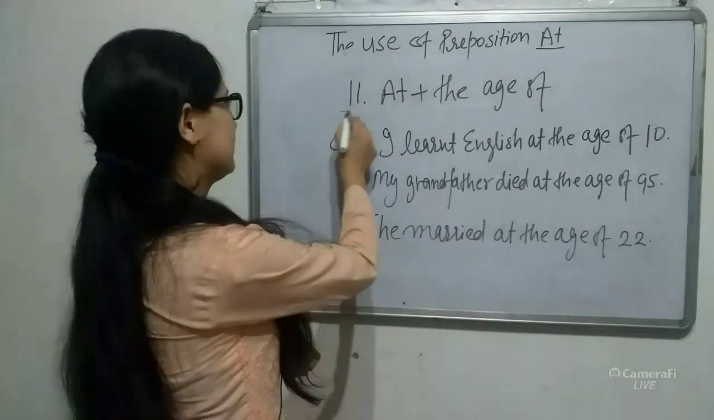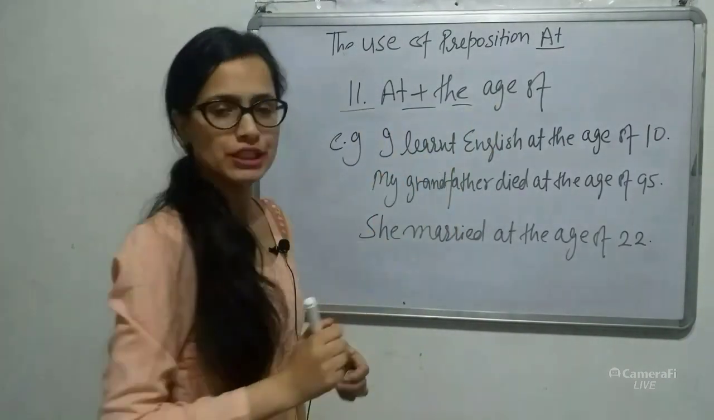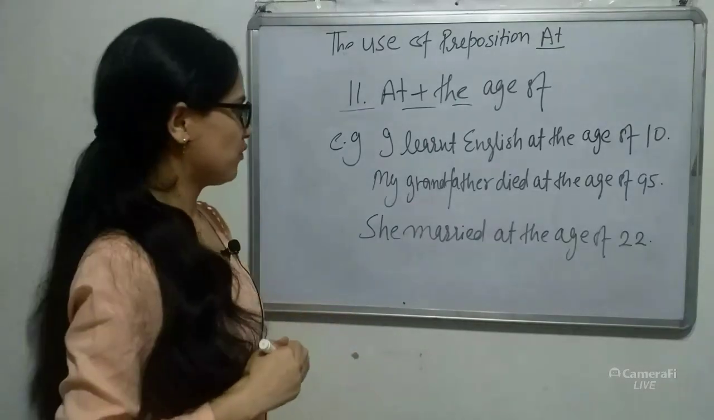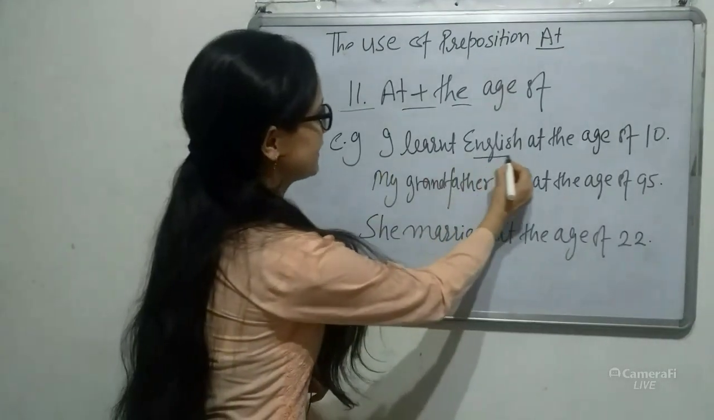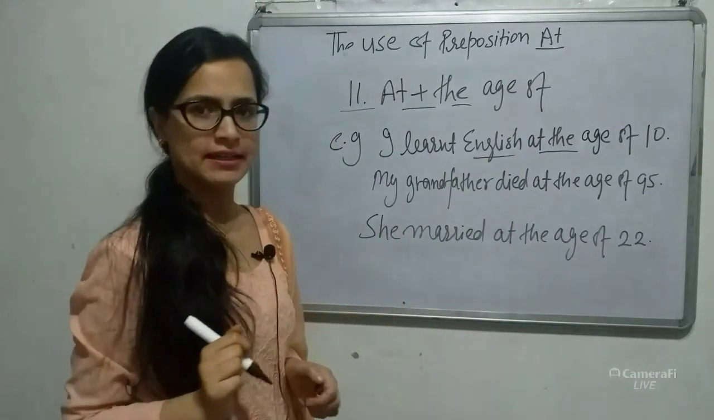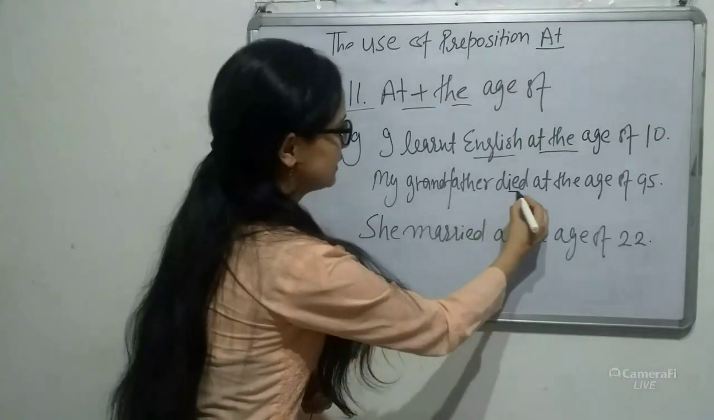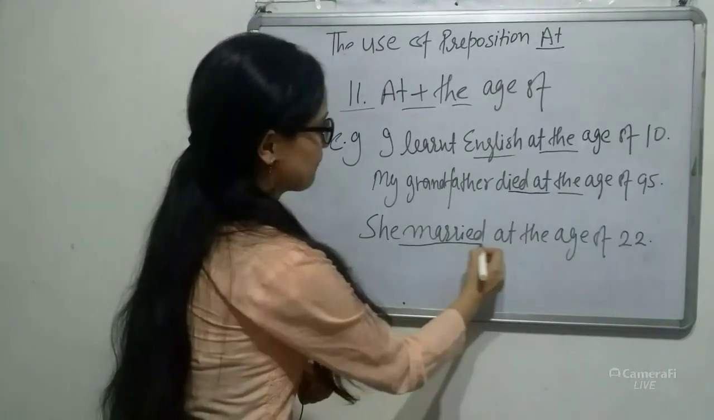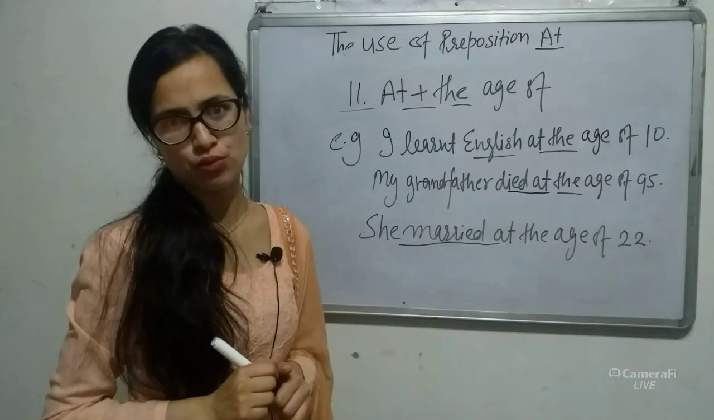So number 11, at plus the age of. So we use "at" with the age of. For example, I learned English at the age of 10. My grandfather died at the age of 95. She married at the age of 22.